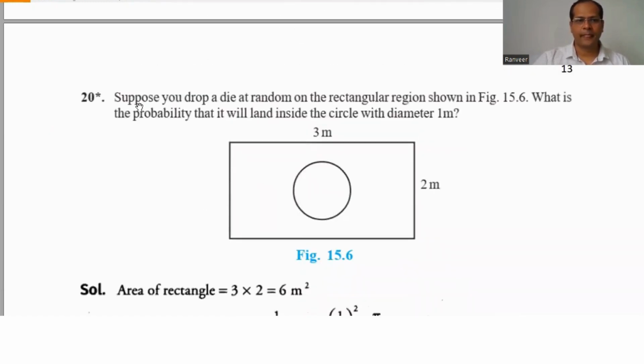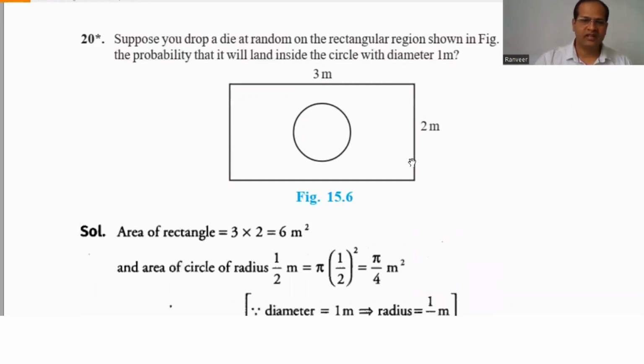Now, suppose you drop a die at random on the rectangular region. What is the probability that it will land inside the circle with diameter 1 meter? First of all, this is a rectangle, so we have to find the area of the rectangle, that is 3 into 2 equal to 6 meter square.